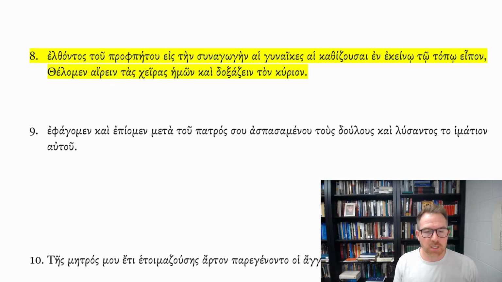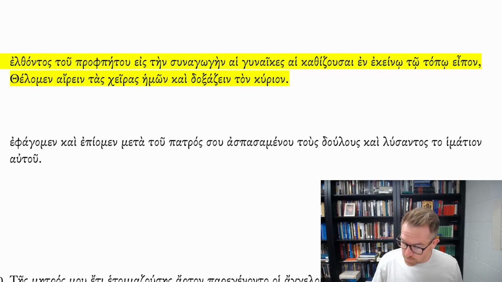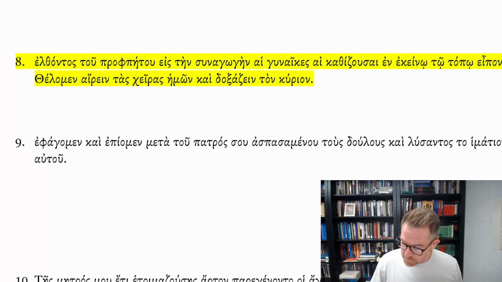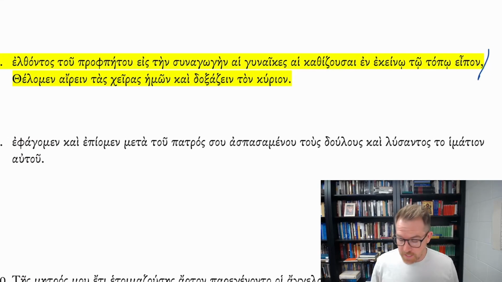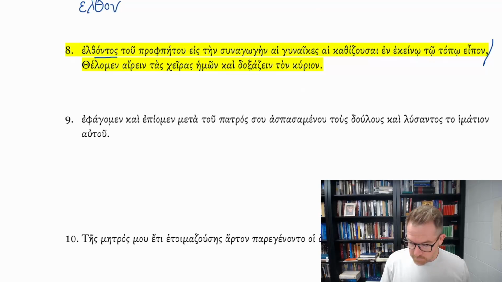So immediately, one of the things that should stick out to you as you're looking at the sentence, one, that's quite long, and you can break it up into its constituent parts where you go, okay, here's the first part of my sentence. I want to set it apart before the apo there at the end. And I want to see, okay, elthontos tou prophetou. Notice this genitive singular, elthontos. Now, elthon, remember, is the principal part. It's the second aorist form,